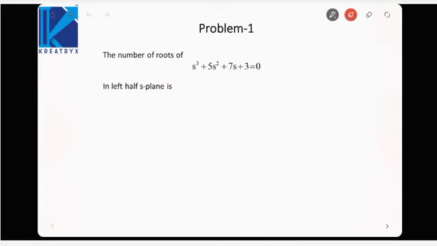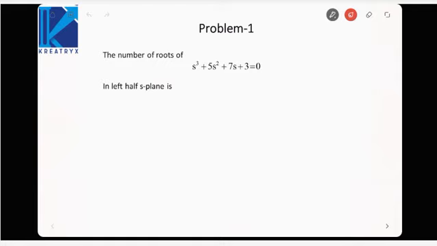So in this lecture, we are going to solve some problems based on the Routh criteria, because such problems are very common in the GATE examination, and the problems we'll be dealing with here have already appeared in the GATE exam. So let us move on to our first problem.